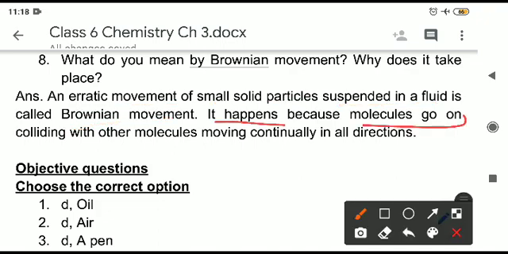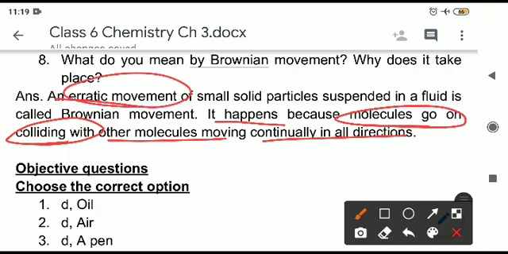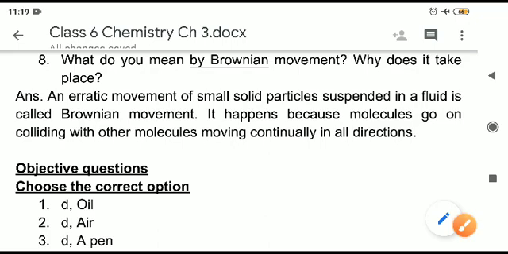It happens because the particles are colliding with other molecules when they are moving in all directions. When the solid particles are present in a fluid, they are moving randomly, here and there in different directions, and they will hit each other and collide with each other. As a result of this collision, the direction in which they are going will change. That is why the particles randomly move here and there. That is called erratic movement of the solid particles suspended in the fluid. That is all about Brownian movement.